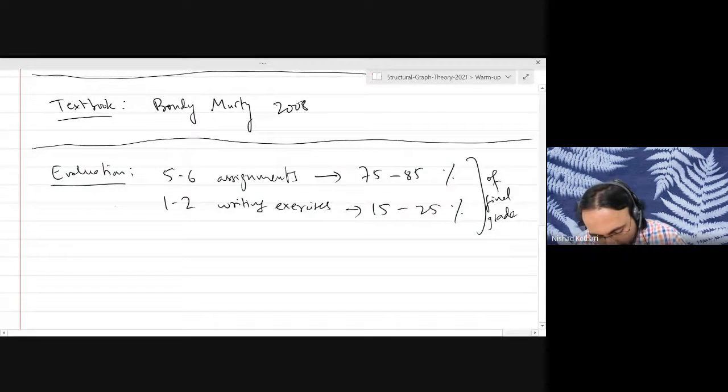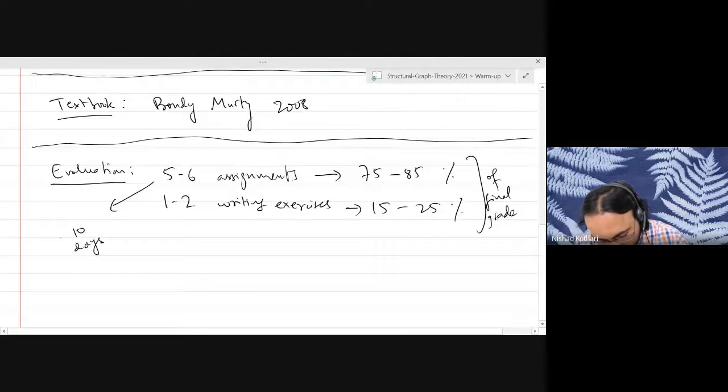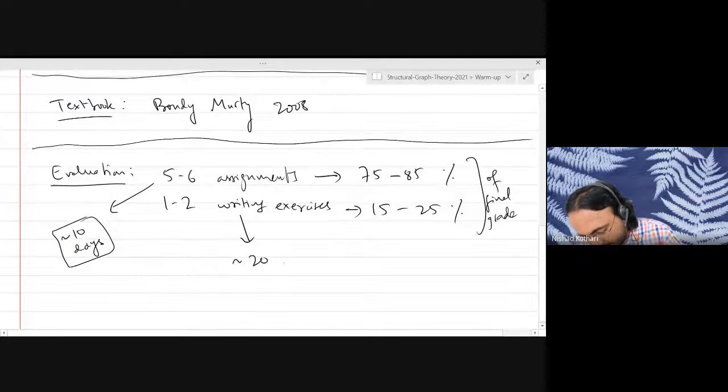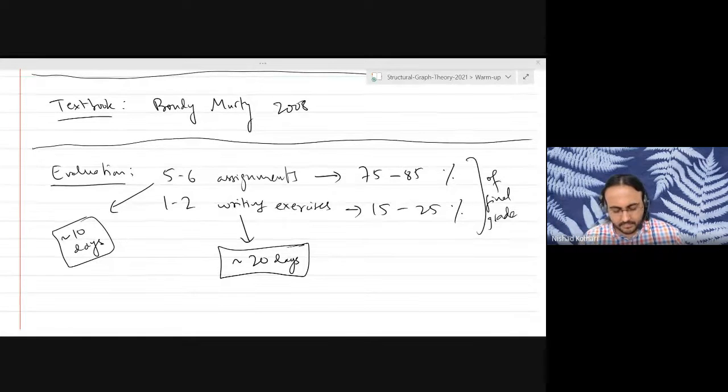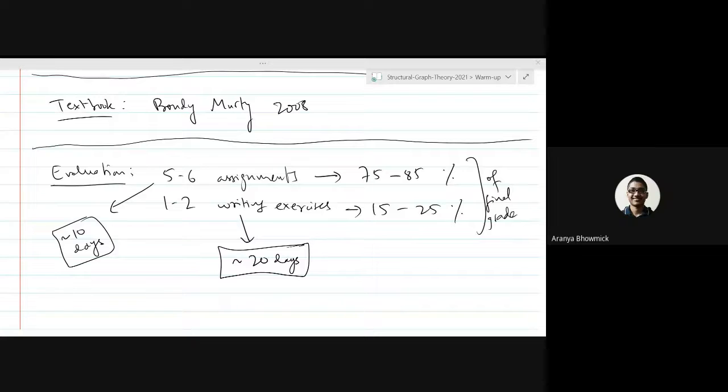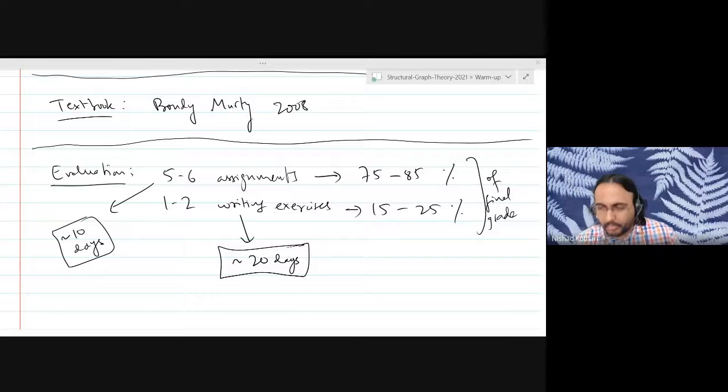For the assignments, you can expect to have up to 10 days to complete. This is not set in stone. I will put approximately 10 days. And for the writing exercises, you will have approximately 20 days. Okay? Sir, will there be any exams or quizzes in this course? No, no exams, no quizzes. So only assignments and writing exercises. Only assignments and writing exercises.